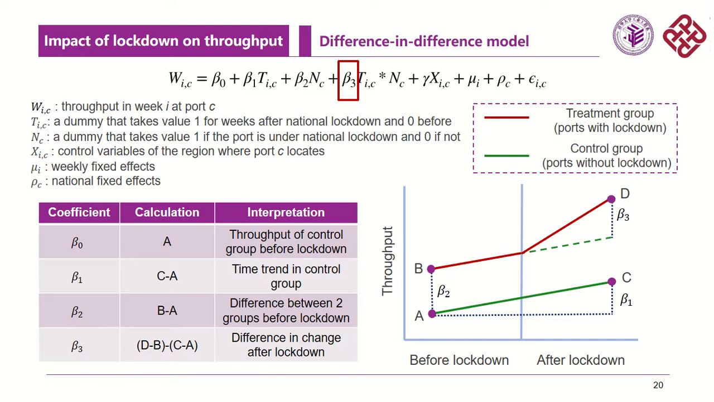The DID model effectively identifies the difference in change of the treatment group and the control group in the post period, from the time trend and the original difference. If the DID estimate, beta 3, is statistically significant, it means the two groups differ a lot after the policy is implemented. We also include CPI as a control variable in our model to depict the economic conditions of a region, as well as weekly and national fixed effects to obtain a more accurate DID estimate.